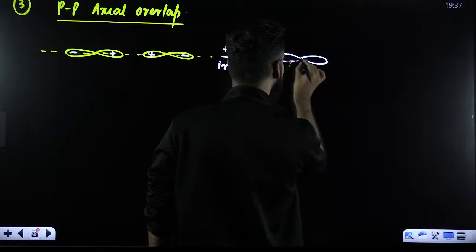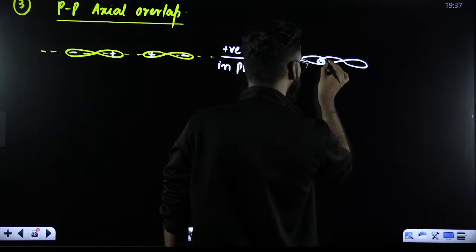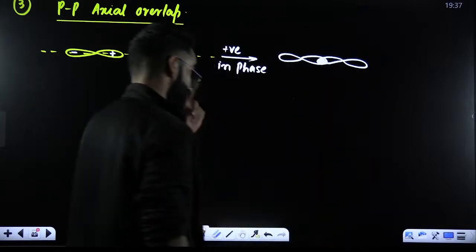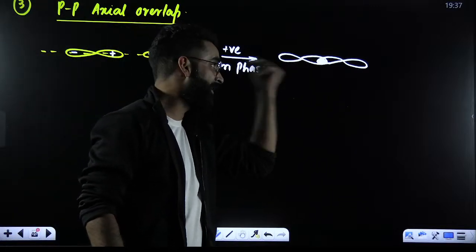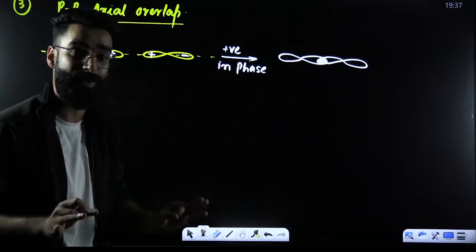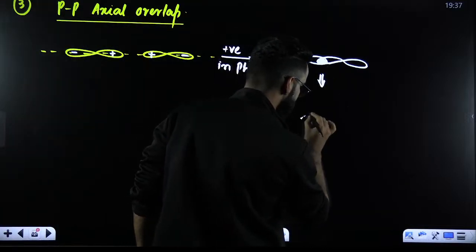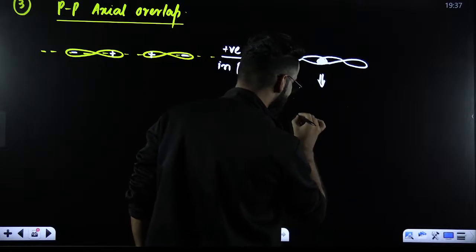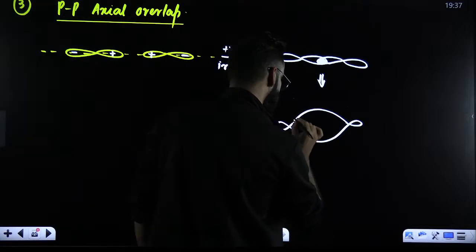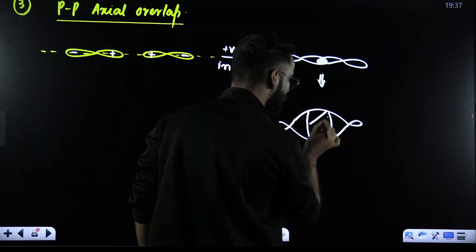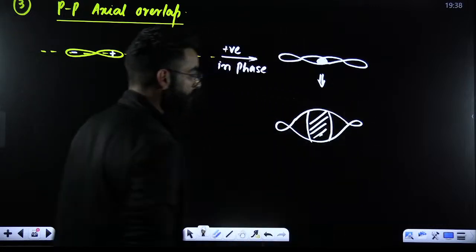This is one of your atomic orbitals, and this is your one more atomic orbital. So these atomic orbitals have merged into each other. Now this common electron density, as I told you, is going to arrange itself in such a way that it comes under the influence of both the nuclei. This is the common electron density, which is now under the influence of both the nuclei over here.